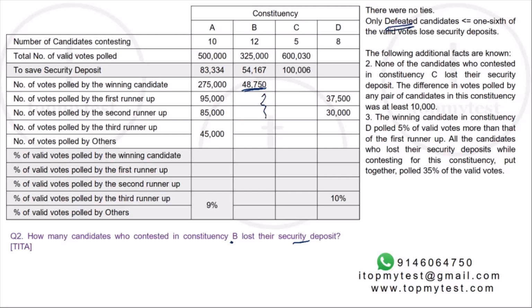Right? So all these candidates got less. Everyone in constituency B got less than 1/6. But because he's a winner, he will not lose his security deposit. It's the remaining 11 people who are going to lose the security deposit. You just need to be very careful with this. It's a pretty easy question. You don't need to calculate a lot. But don't mark 12 as the answer. The winning candidate does not lose his security deposit. It's only the defeated candidates, which means the remaining 11 are going to lose their security deposits.